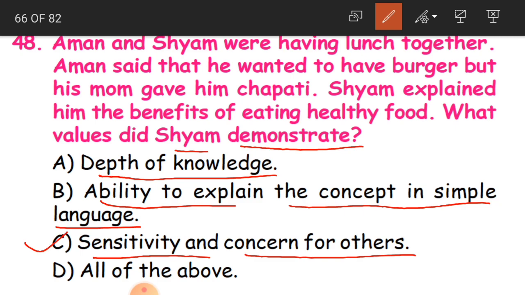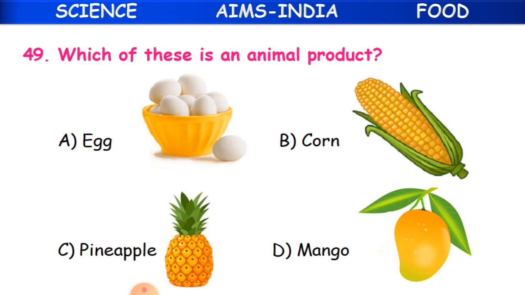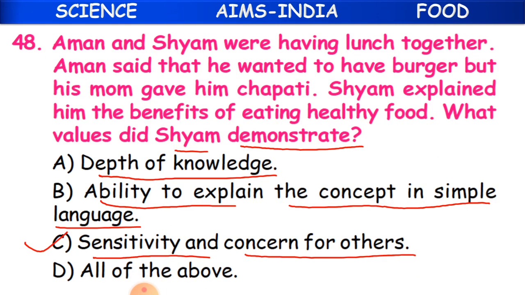Okay, clear? Now all of the above is again a wrong option. Clear, children? Actually, demonstrating in the sense is not just explaining, like what values did Shyam try to explain. Okay, clear, children?